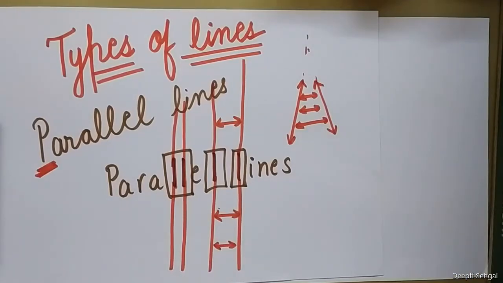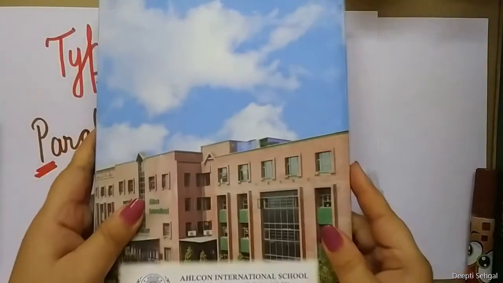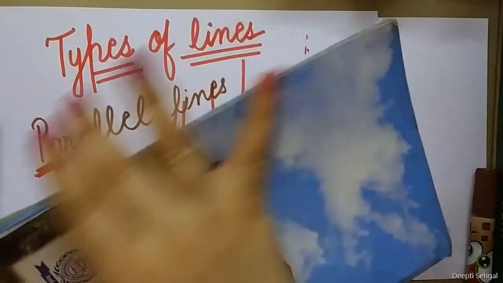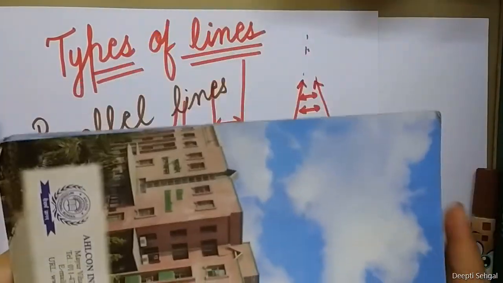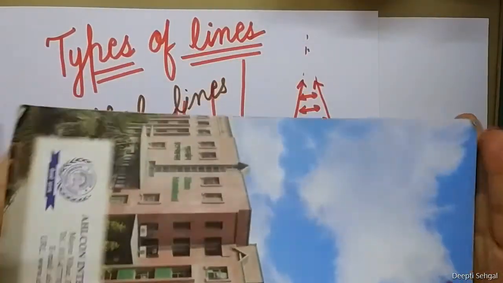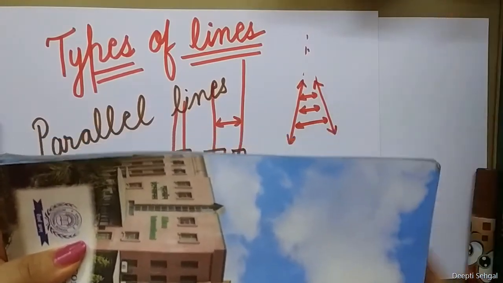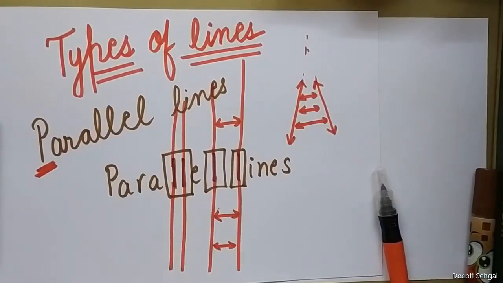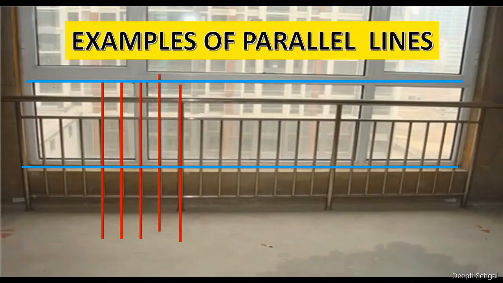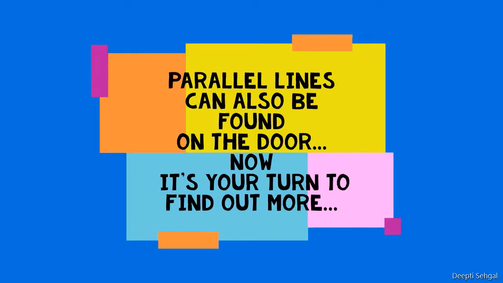You take anything around you. For example, take your school almanac. These two edges are parallel edges. These two edges are also parallel. If you extend them, they will never meet. Parallel lines are everywhere, whether it is railing or opposite edges of a window pane. Parallel lines can also be found on the door. It's now your turn to find out more.